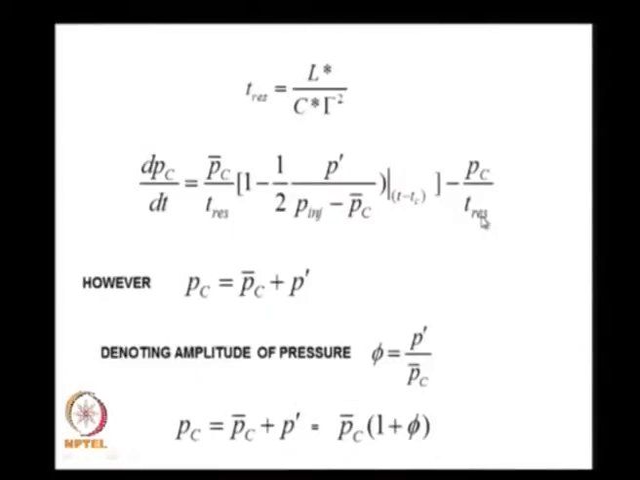However, since Pc is equal to Pc bar plus P bar, I can also denote the amplitude of pressure oscillations in a non-dimensional manner as P bar by the value of Pc bar. Instead of writing P bar and P injected minus Pc bar and Pc bar, I substitute the value of Pc over here in terms of Pc bar plus P bar, or 1 plus phi into Pc bar. And what is the expression I therefore get?